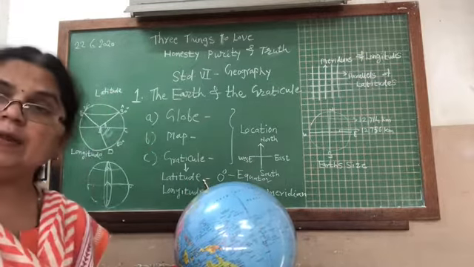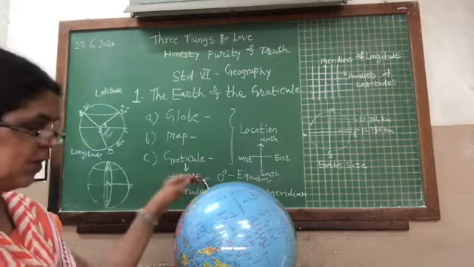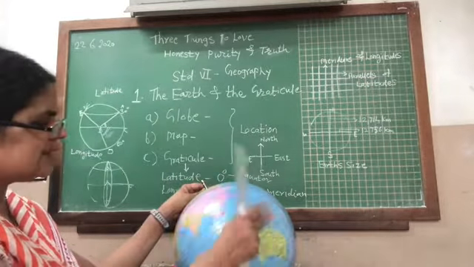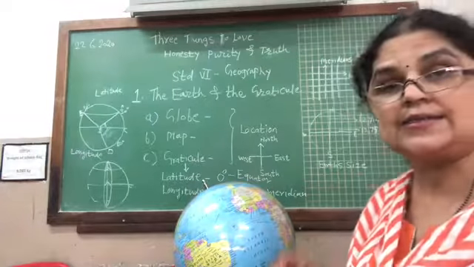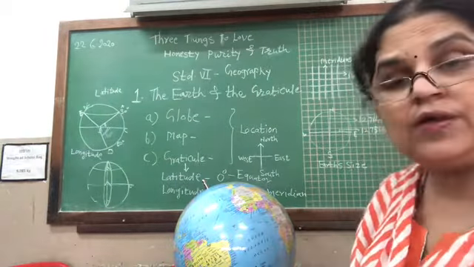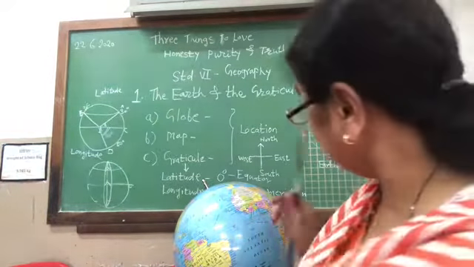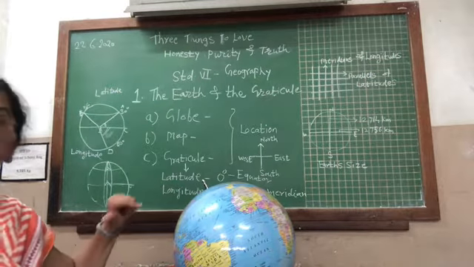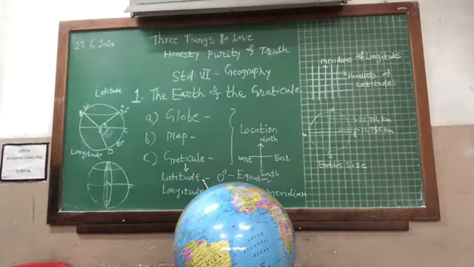We have described the earth as round in shape and flattened at the poles. It is not straight, it has a tilted axis, and this axis is tilted at 23.5 degrees. Now we have to draw these lines on the circle. We see that these parallel lines are called latitudes, parallels of latitude.